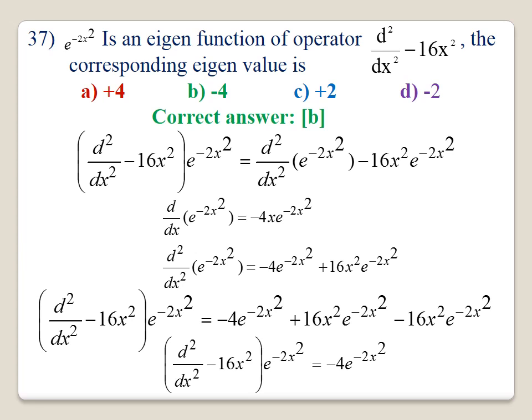We have found the value of the first term in the first equation, d square by dx square of e power of minus 2x square. You substitute this value, you will get the final equation: d square by dx square minus 16x square into e power of minus 2x square will be equal to minus 4 into e power of minus 2x square. The same function is repeated. The operator operates on the same function, it gives the same function multiplied by a constant, minus 4. Therefore, the eigenvalue is minus 4. Option B is correct.